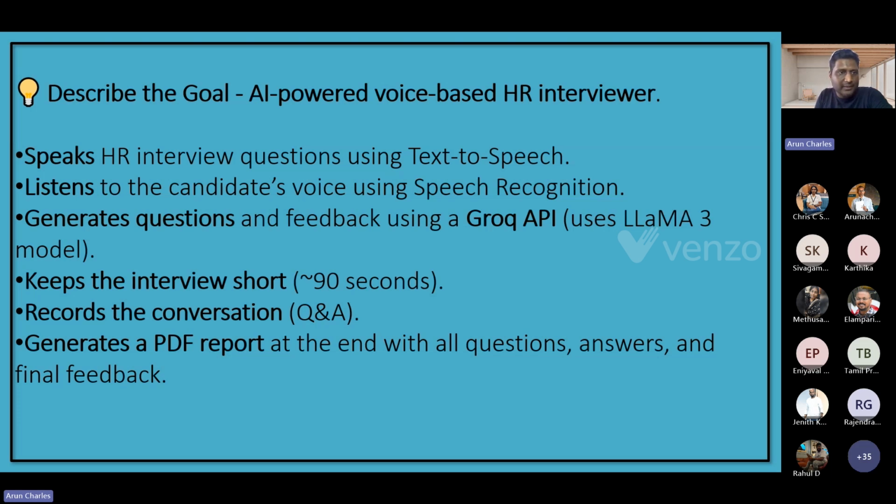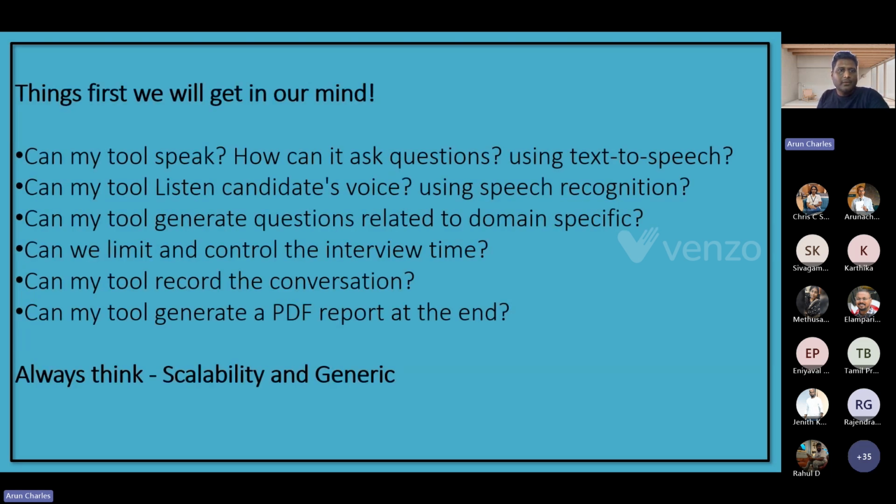Okay, fine. So when I say these things, your mind will be boggling: oh my god, can I do this? Because I'm not exposed to code, I'm not a developer, I don't know anything technical, right? This is the first thing that will come into your mind. So let's check the questions here. Can my tool speak? How can it ask questions?